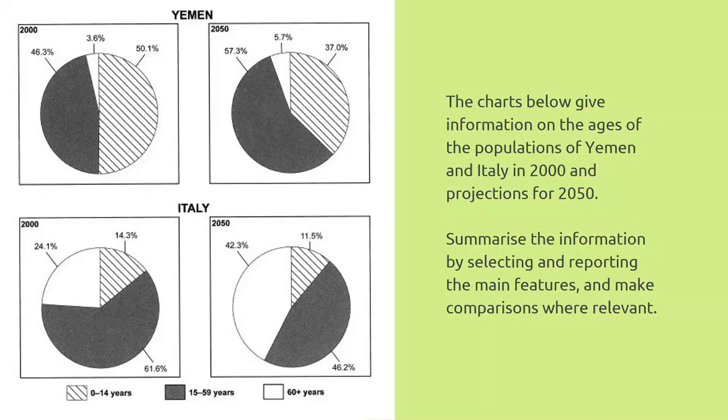In the introduction paragraph, you need to paraphrase this statement. And then in your overview and other two paragraphs, you need to mention what they are asking in the second sentence: summarize the information by selecting and reporting the main features and make comparisons where relevant. All right, just have a look at these pie charts for Yemen and Italy.